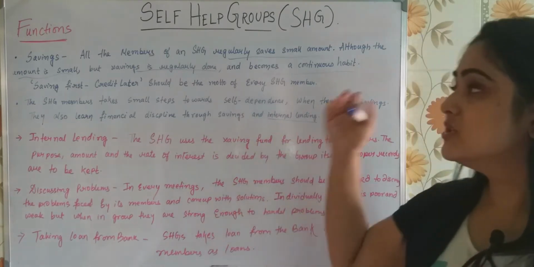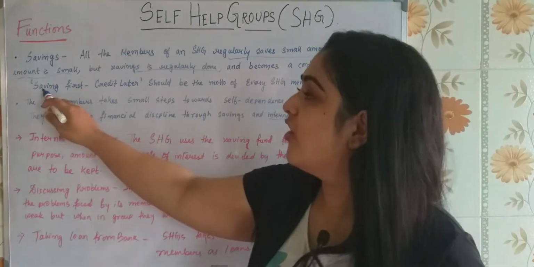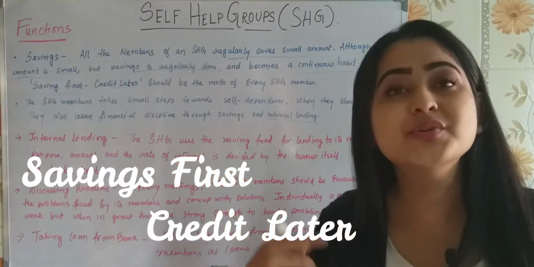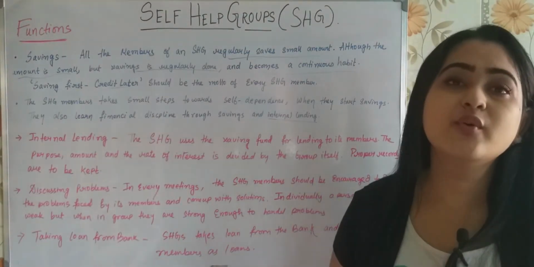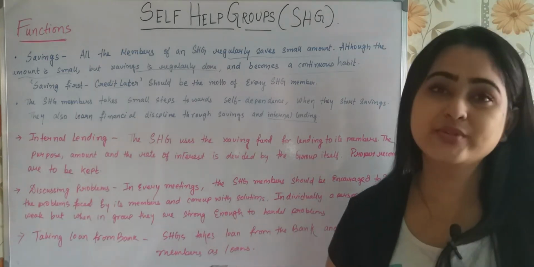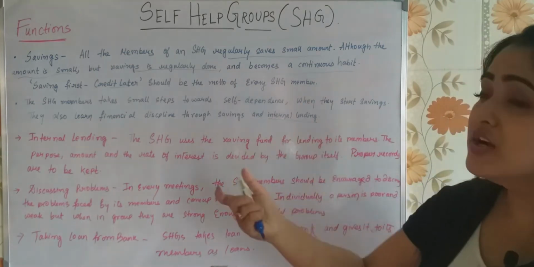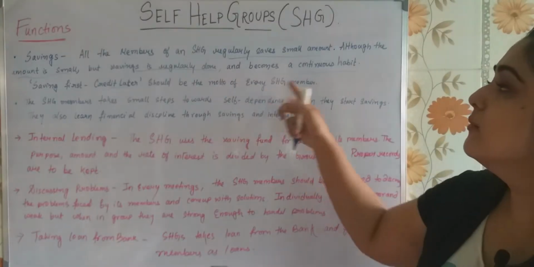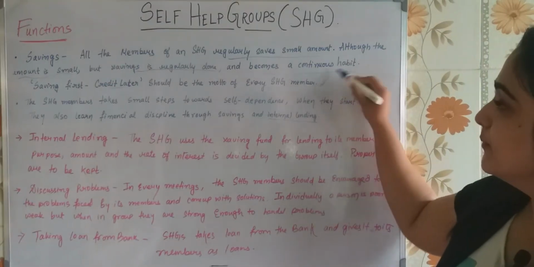Got it? So this was the first one. What should their motto be? Savings first, credit later. First you save, then you will get the amount as credit. First itself you cannot take the loans. First you save, then only you will be able to take the loan. If you save, you can get the loan. So savings first, credit later should be the motto of every SHG member. I hope you have understood till here.